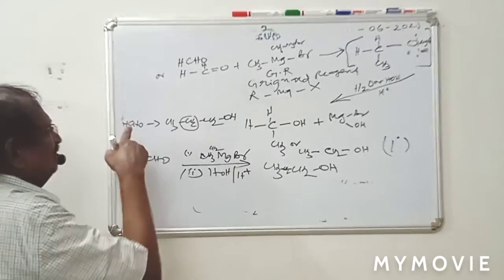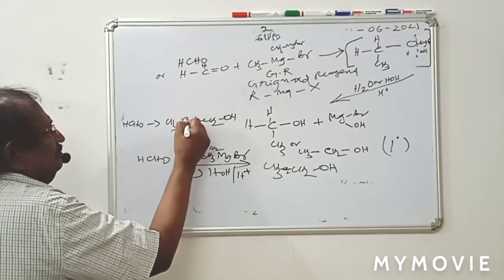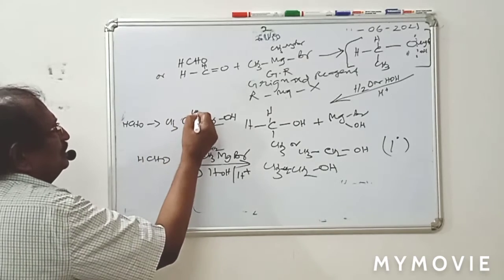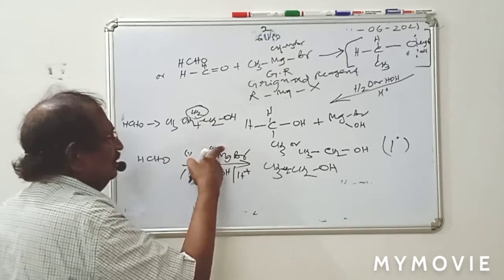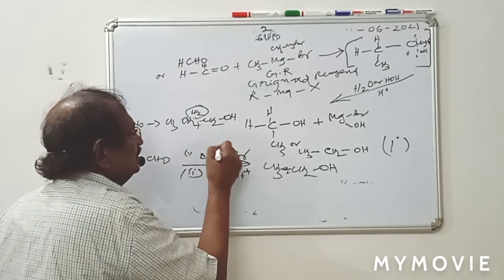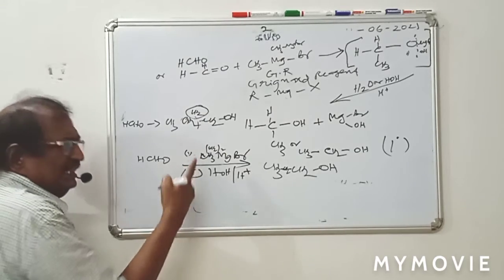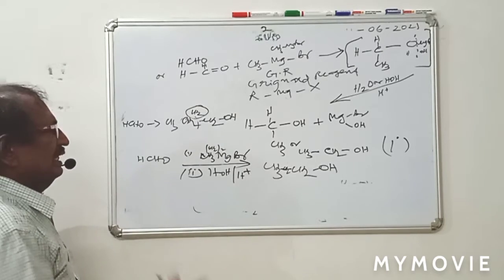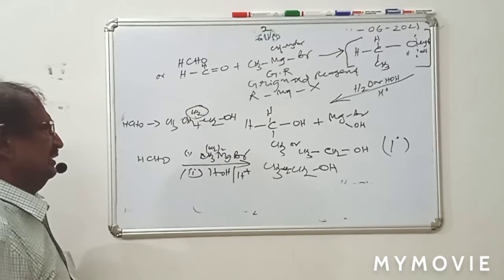One more thing, formaldehyde to 1-butanol we want. 1 more CH2 extra. Here also you can put 1 more CH2. That means CH3CH2CH2MgBr, 1-propyl or n-propyl magnesium bromide. This is also a Grignard reagent.